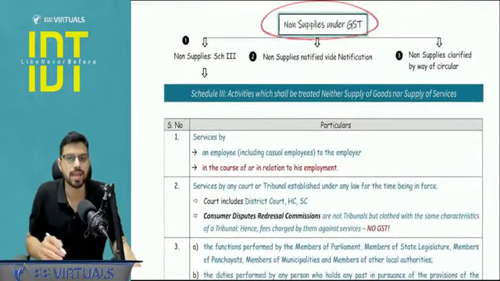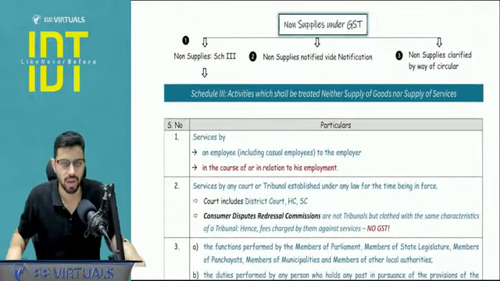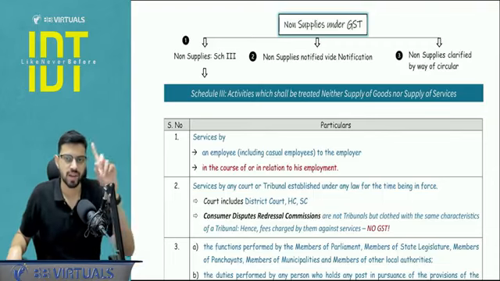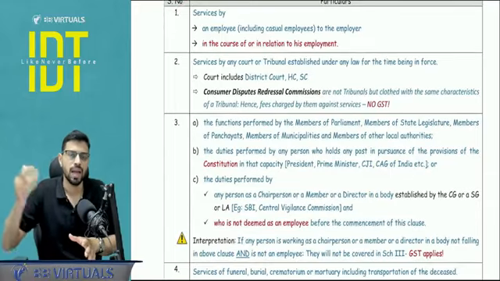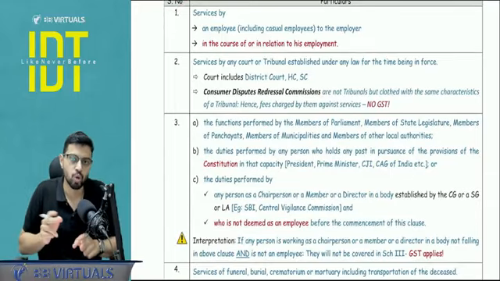Next topic is non-supplies under GST, means the taxable event is not triggered. Now non-supplies come via 3 cases. One is schedule number 3, one is a notification, and one is a circular. First we will see schedule number 3. Paragraph number 1 is plain and simple. Employee doing anything for employer in the course of employment.